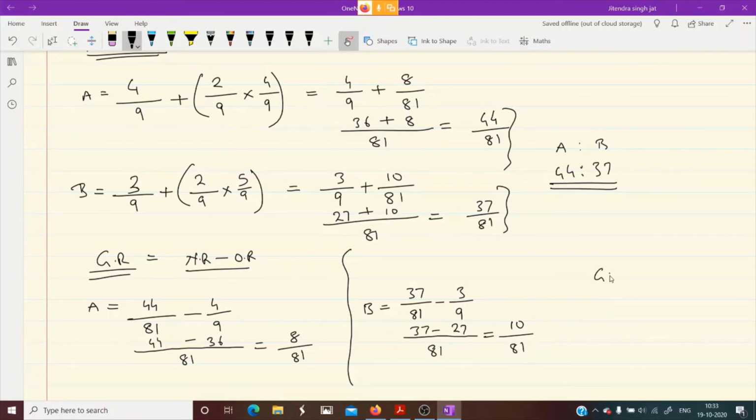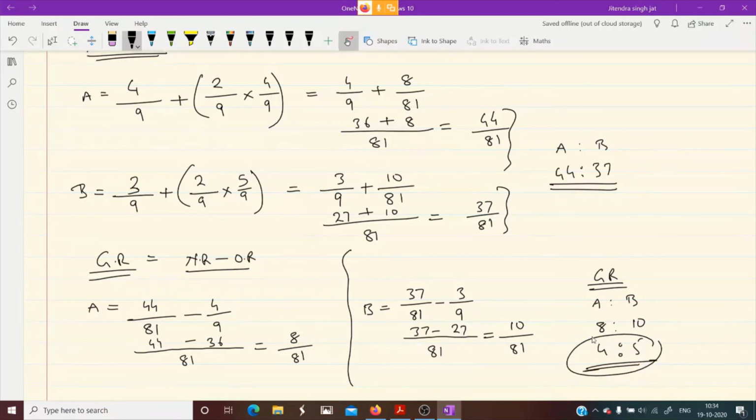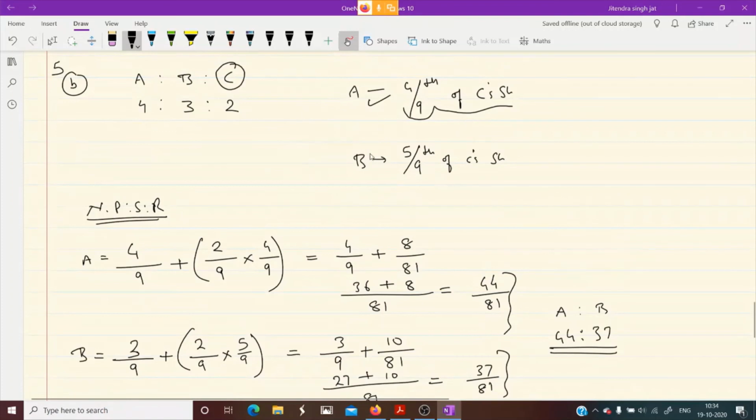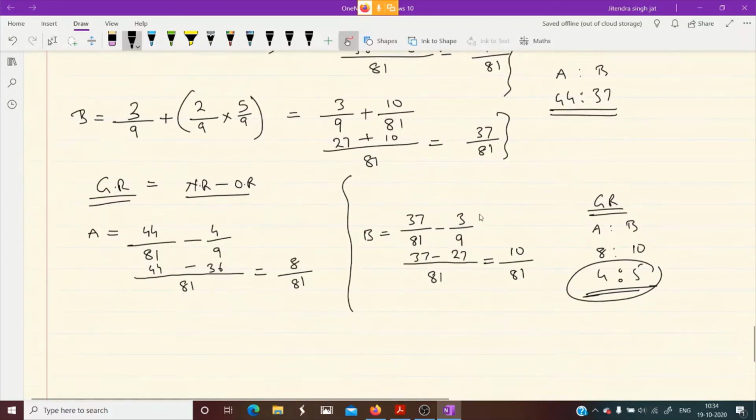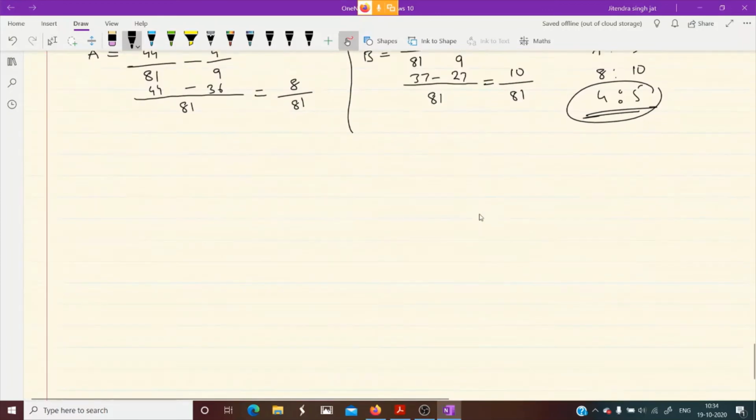So their gaining ratio is 8 is to 10, and when we simplify we get 4 is to 5. This is what I was talking about. 4 by 9 and 5 by 9 is given here. Yes or no? I hope these points and these questions are very clear, dear children.